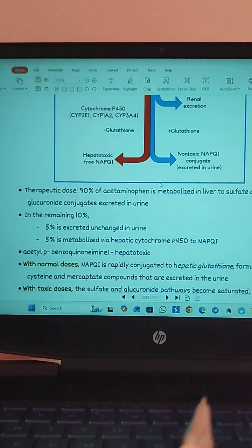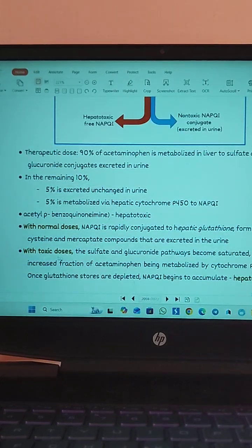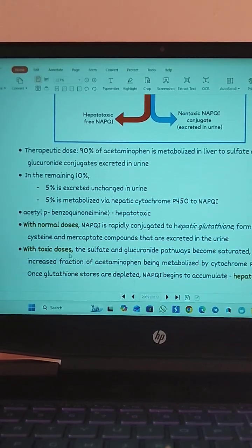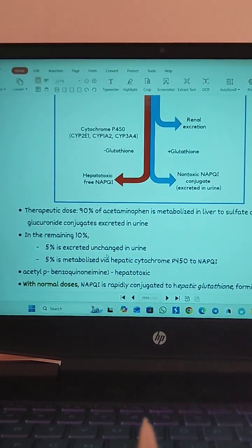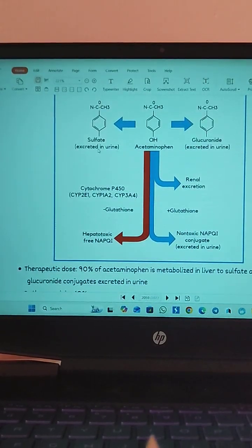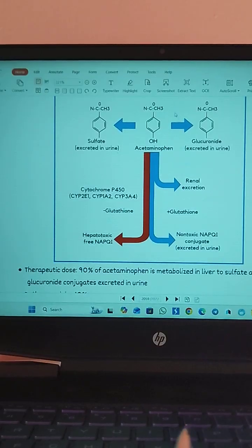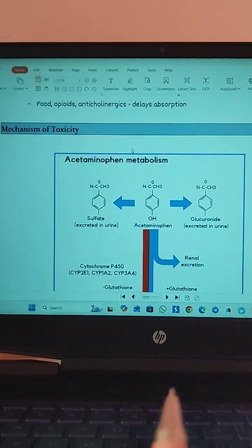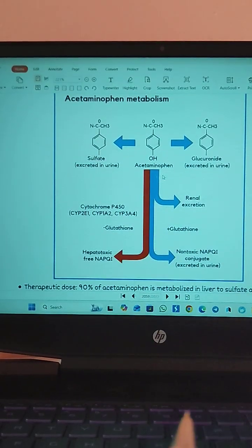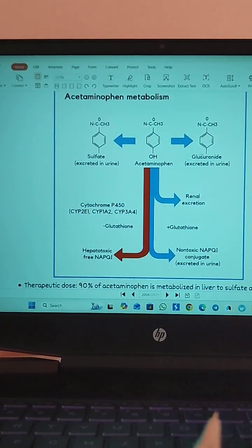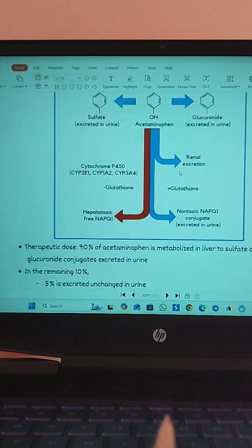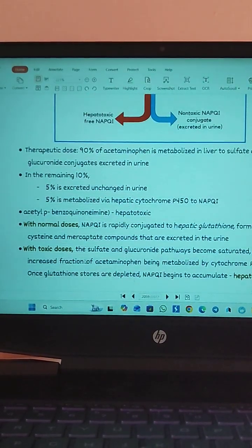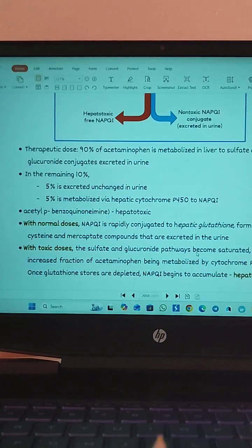So what happens when we are taking a toxic dose? If the person is taking a toxic dose of paracetamol, more than 200 milligram per kilogram, the acetaminophen is first converted to sulfate and glucuronide, but this pathway gets saturated. The sulfate and glucuronide pathways become saturated.